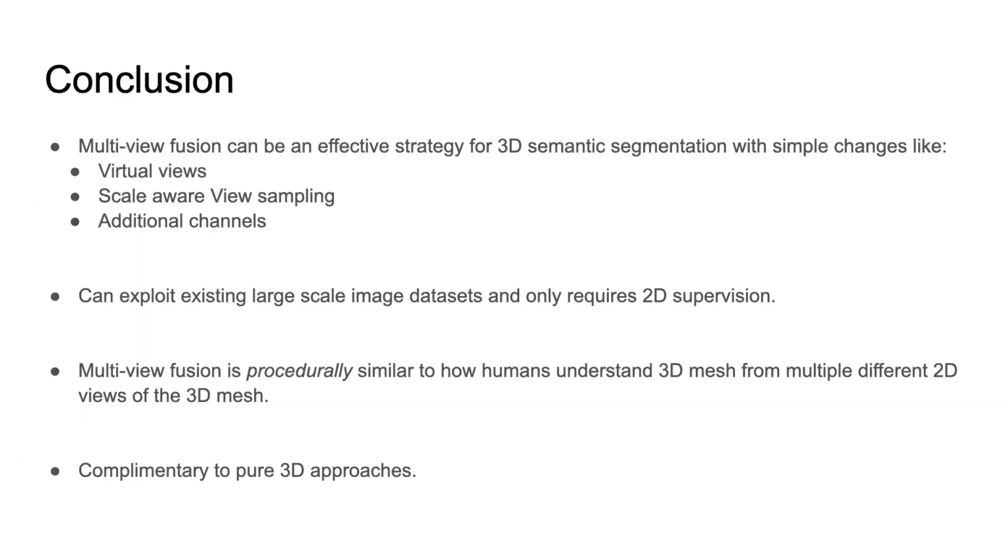The surprising conclusion of our paper is that the classic multi-view fusion can still be an effective strategy for 3D semantic segmentation. We just need to incorporate a few simple modifications presented in our paper, like virtual views, additional channels, wider field of view, and scale invariant view sampling. The multi-view fusion approach is also complementary to pure 3D approaches, and it has several benefits, like being easy to pre-train. We hope the community can build on top of our presented work. With that, we would like to conclude, and thank you for your attention.